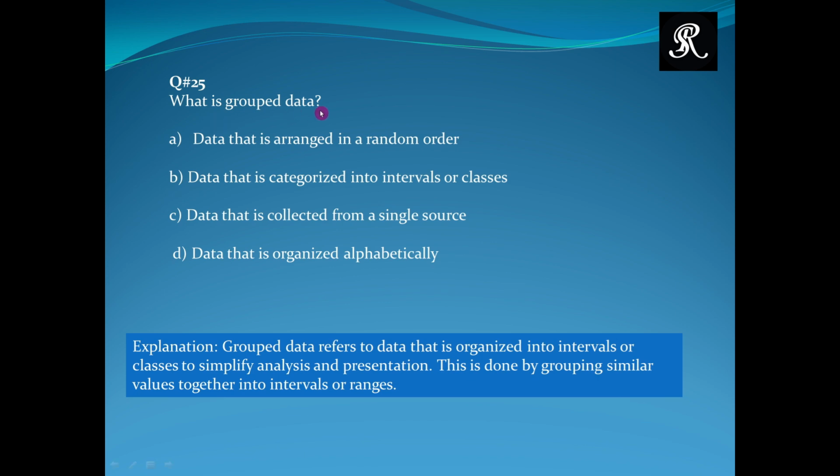What is grouped data? Data that is arranged in a random order, data that is categorized into intervals or classes, data that is collected from a single source, data that is organized alphabetically. And the right option is option B. Data that is categorized into intervals or classes.